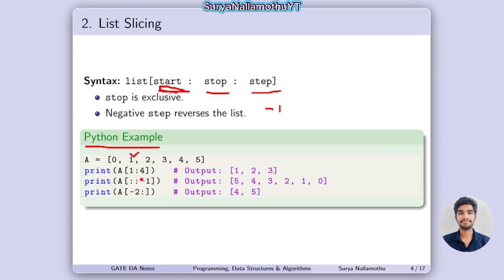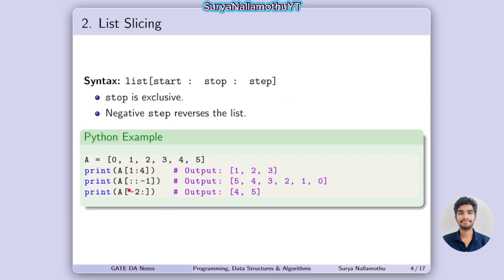The second value means the stop element. We can't include this; stop is an exclusive term, right? We start with 1, then 1, 2, 3, 4. The fourth element is the stop, so we can't include it. The answer will be 1, 2, 3.